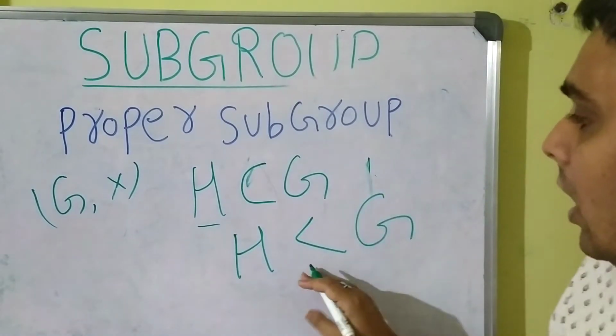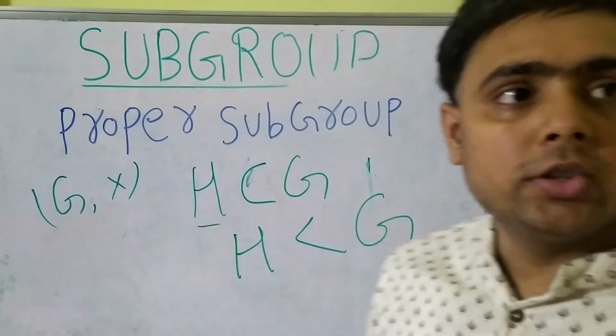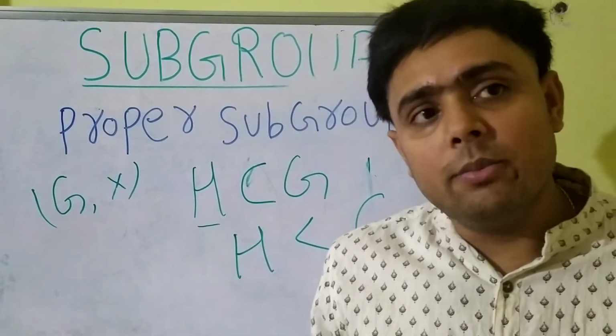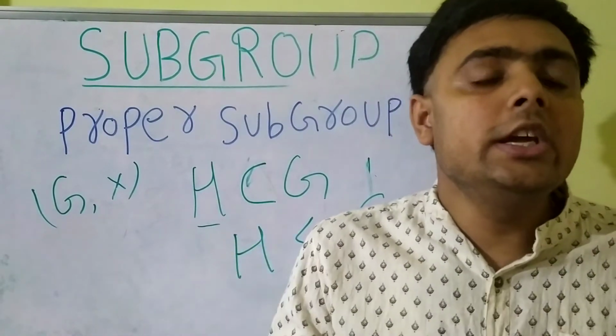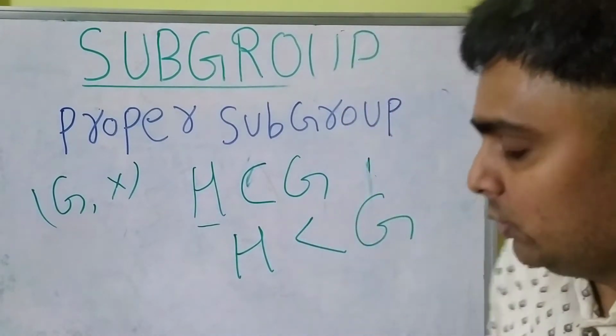And if H is a subgroup of G, sometimes G is called the over group.